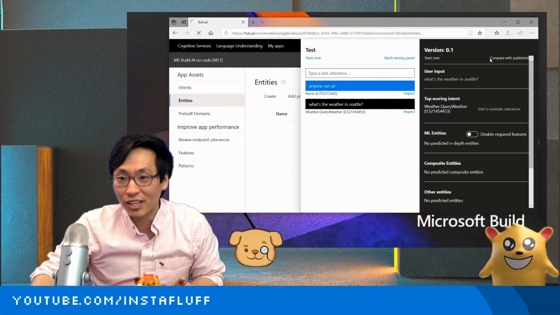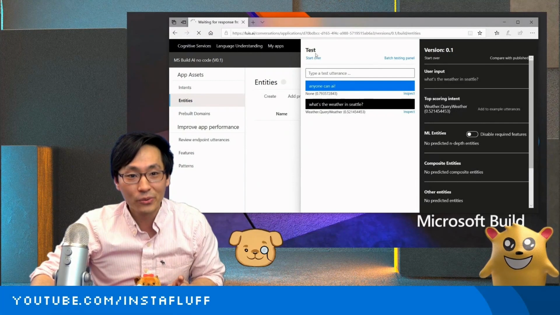I think I have to refresh. I can't figure out, there's like a new interface. I can't actually get rid of this tab easily.